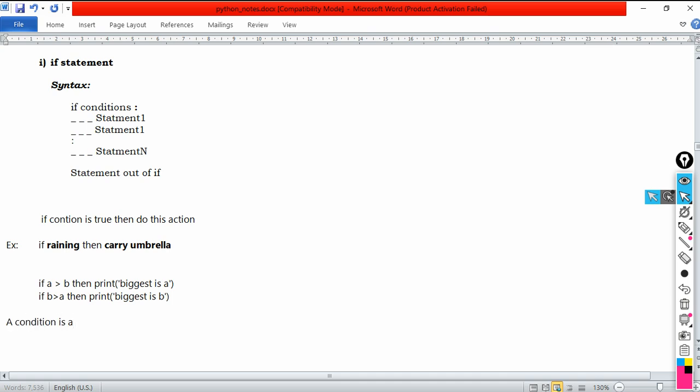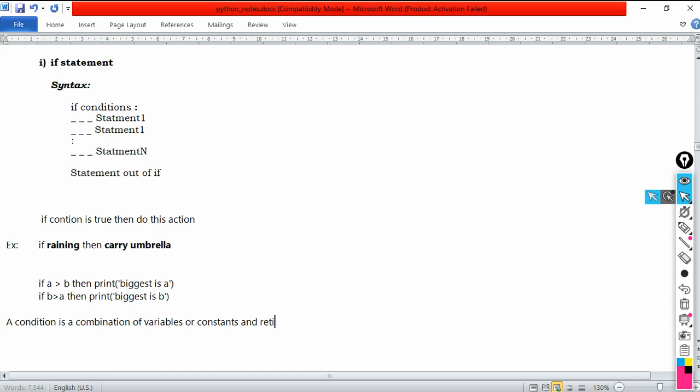A condition is a combination of variables or constants and relational operators.